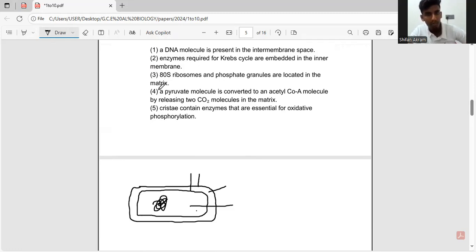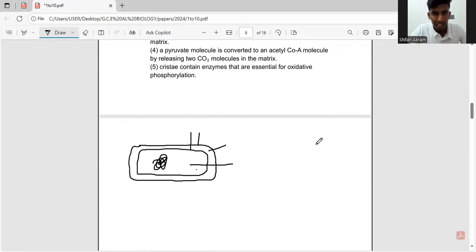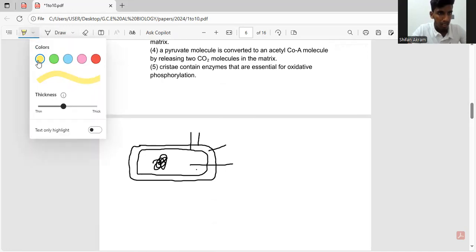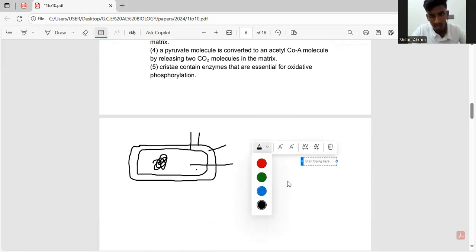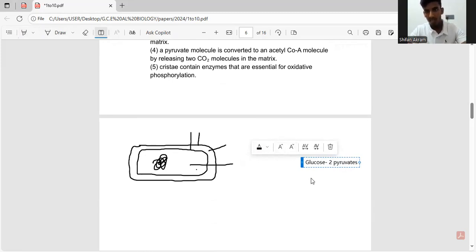The fourth answer says that a pyruvate molecule is converted to an acetyl-CoA molecule by releasing two carbon dioxide molecules in the matrix. Okay. So during glycolysis, a glucose molecule is broken down into two pyruvates.